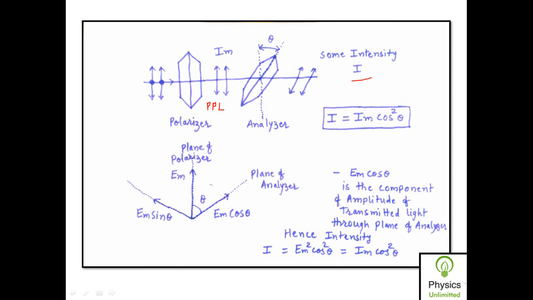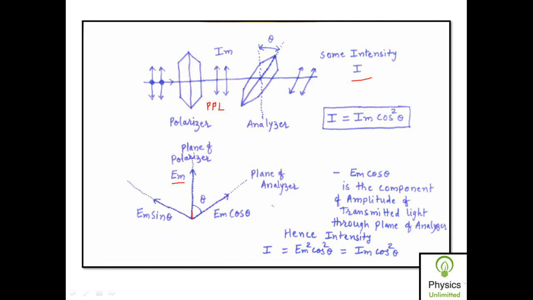Now we can prove this law very easily. Suppose this is the plane of polarizer along which you get the amplitude of plane polarized light, and let this amplitude be Em. So this Em will be produced only along the direction of the plane of polarizer, because they are parallel to each other. So this is the plane or axis of polarizer, and these vibrations are parallel to it. Therefore, Em, the amplitude of plane polarized light, will lie along the plane of polarizer.